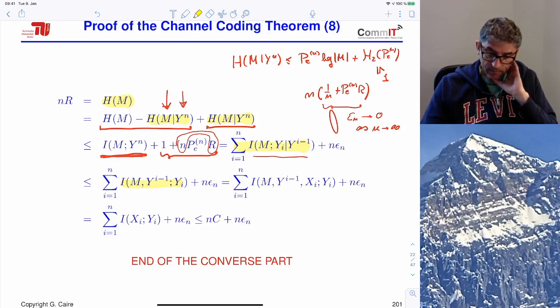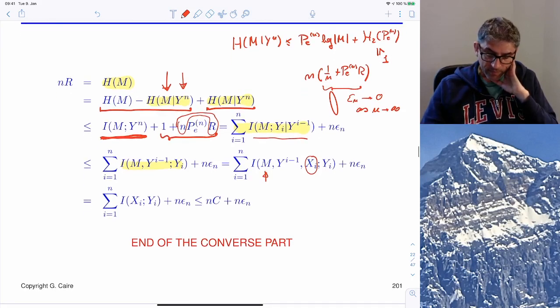Then we can notice that if we add here xi, so the ith letter of the code word. Now this code word is a function of m, so adding xi here has no impact, because you can add whatever function is already there. You will not change the mutual information. But now we see that because of the memoryless property, yi is independent of everything else, message and the past y's, if conditioned on the current input.